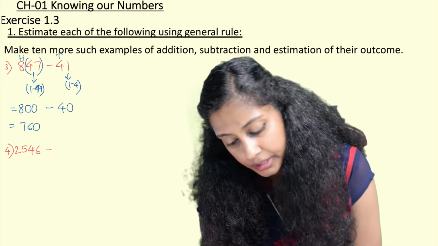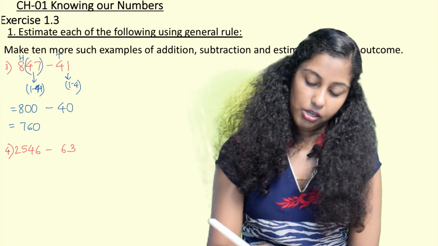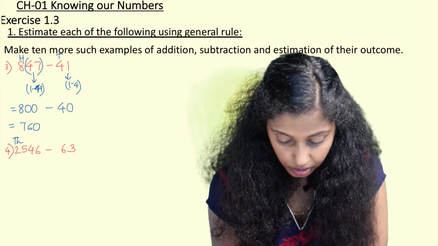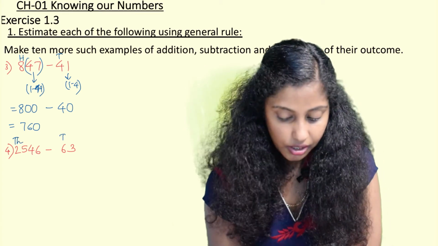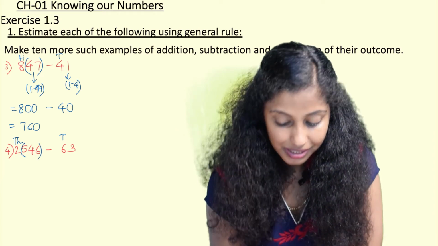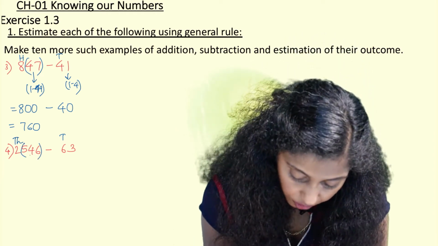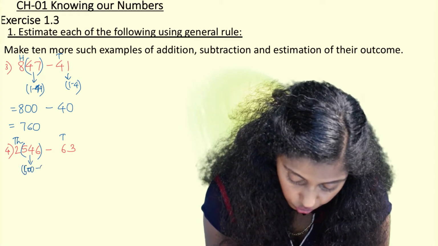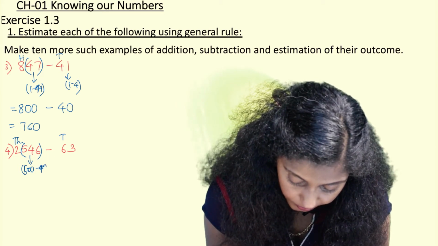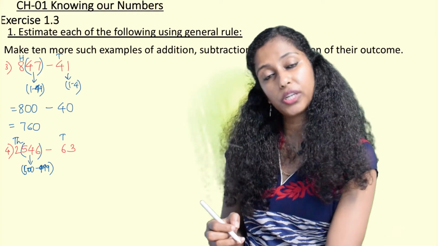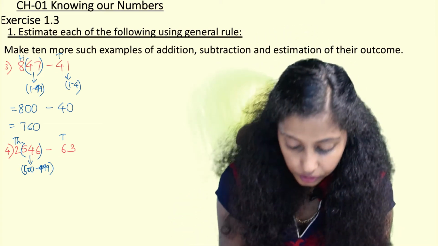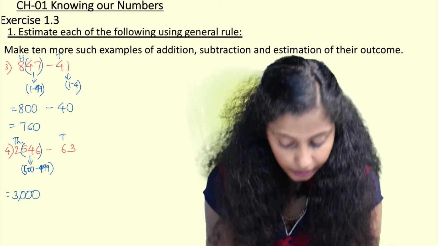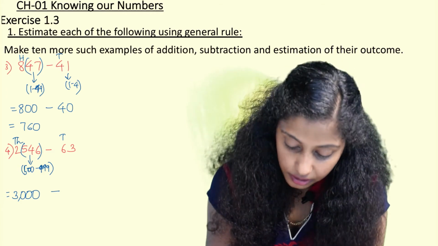2546 minus 63. So here when I see, the highest place is 1000. Here the highest place is tens. So here when I have to round off to the nearest 1000, 546 is in the range of 500 to 999. So therefore the nearest 1000 after 2000 is 3000 because 546 is bigger than 499. So 3000 minus, here the nearest 10.